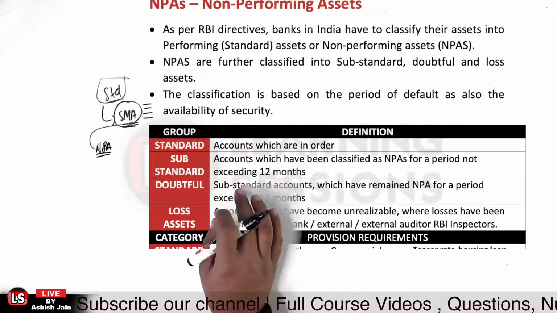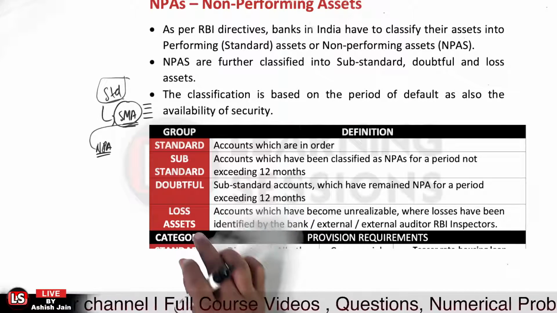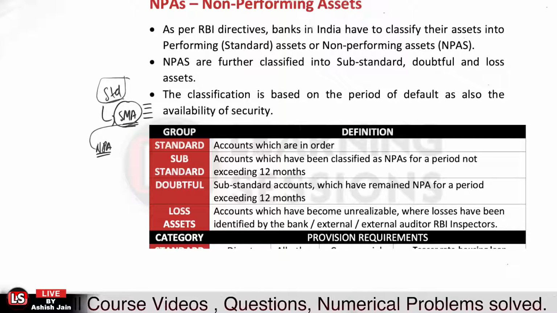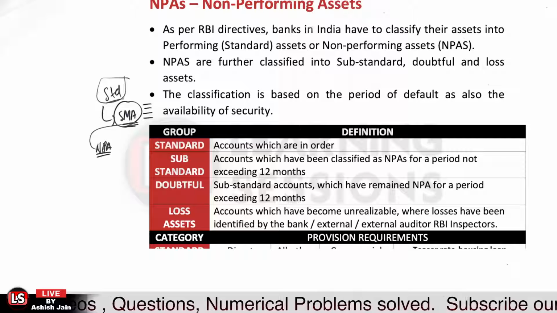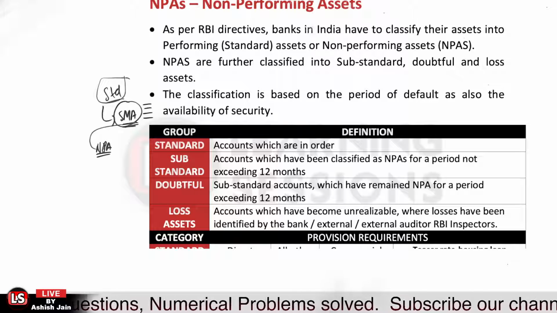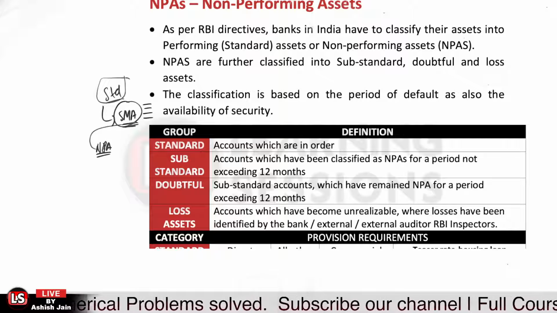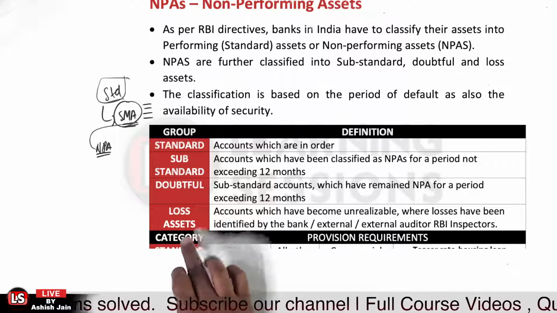And will remain there for the next 12 months. And after that, the account is transferred to the doubtful account. In doubtful account particularly, we have three types: doubtful 1, doubtful 2, doubtful 3. So we will be learning through them also. Okay, and also if there is any reason by which the bank wants to continue the loan account in their books, in that case that can be retained over there in the loss asset